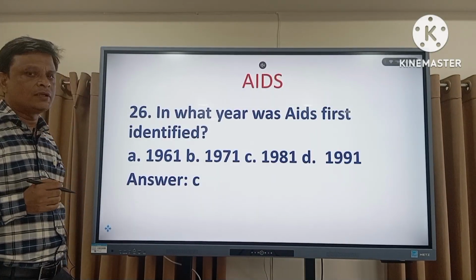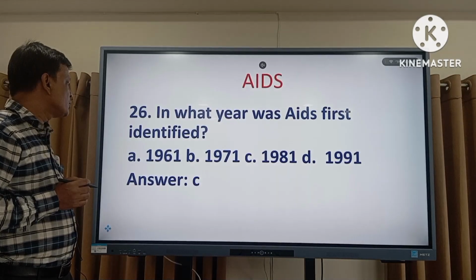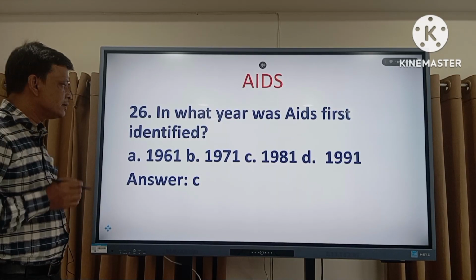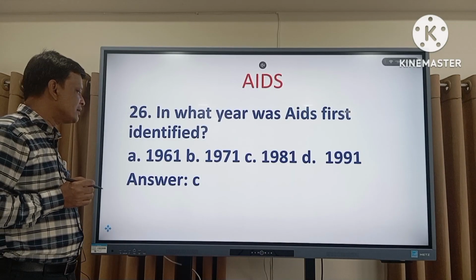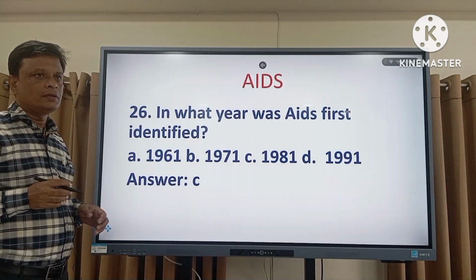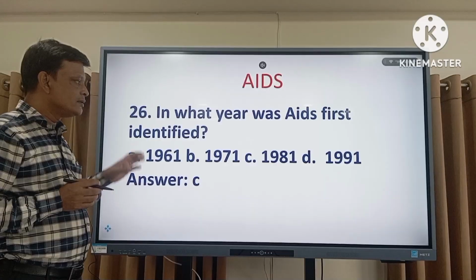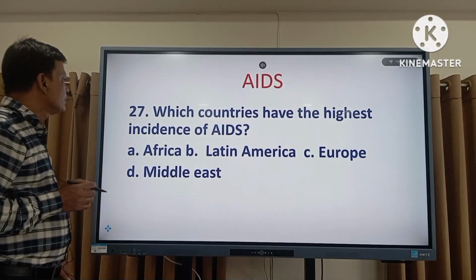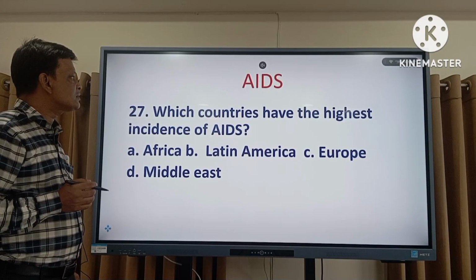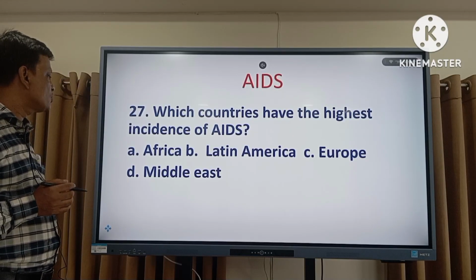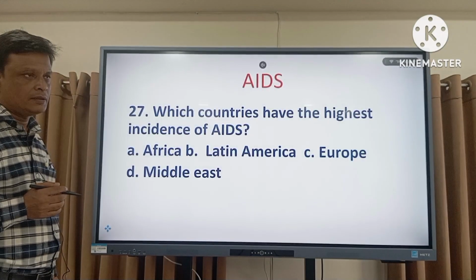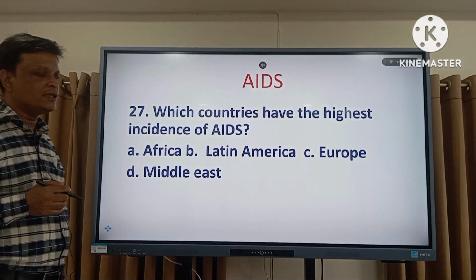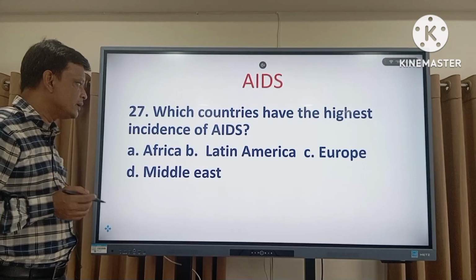AIDS, acquired immune deficiency syndrome. 26 number question. In what year was AIDS first identified? 1981. The right answer is 1981. You should memorize this year. Okay. Now the 27 number question. Which countries have the highest incidence of AIDS? Africa. Okay. In the African continent, the number of AIDS patients is very huge compared to the other continents.